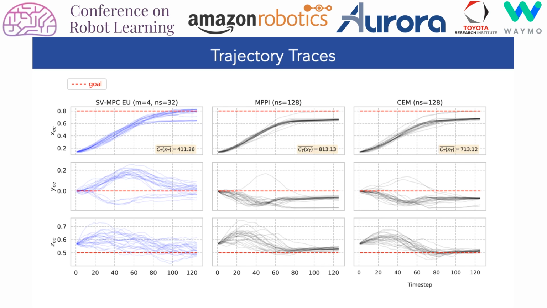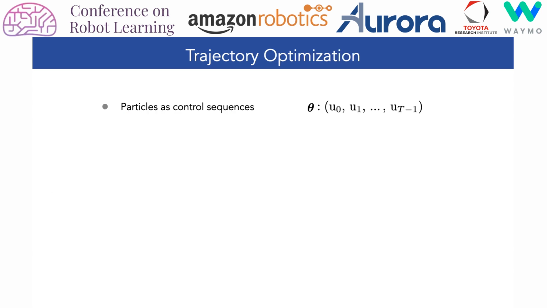We compare trajectory traces of end effector positions for SV-MPC, MPPI, and CEM over multiple trials with fixed sample sizes. Despite fewer samples being available for gradient estimation, SV-MPC typically finds lower cost trajectories and manages to reach the goal.